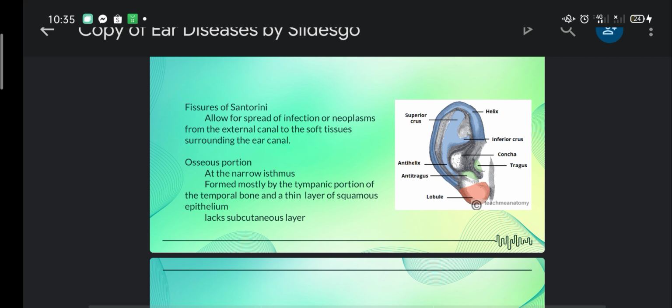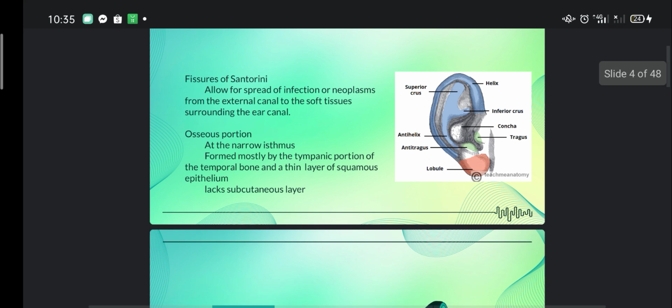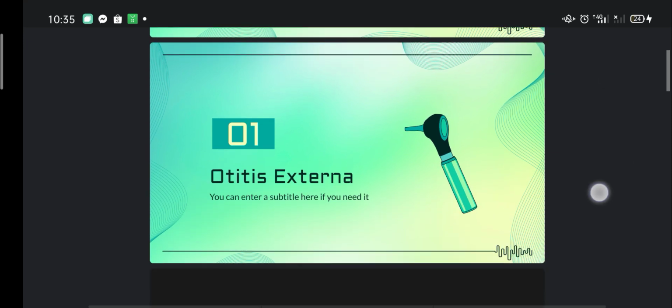The fissures of Santorini allow the spread of infection or neoplasms from the external canal to the soft tissues surrounding the ear canal. Meanwhile, the osseous portion could be seen at the narrow isthmus, and it is formed mostly by the tympanic portion of the temporal bone and a thin layer of squamous epithelium, and it lacks a subcutaneous layer.